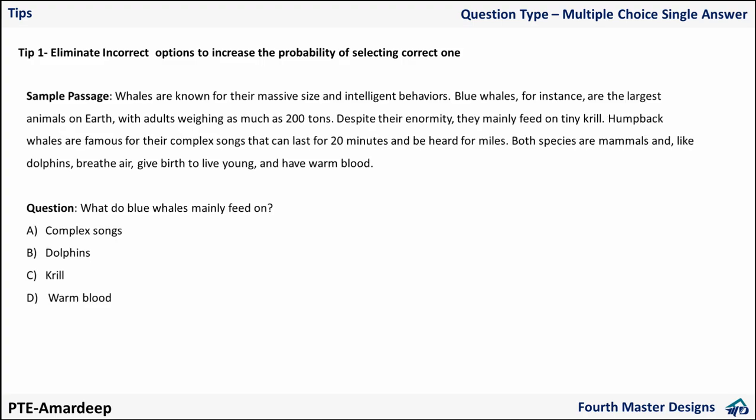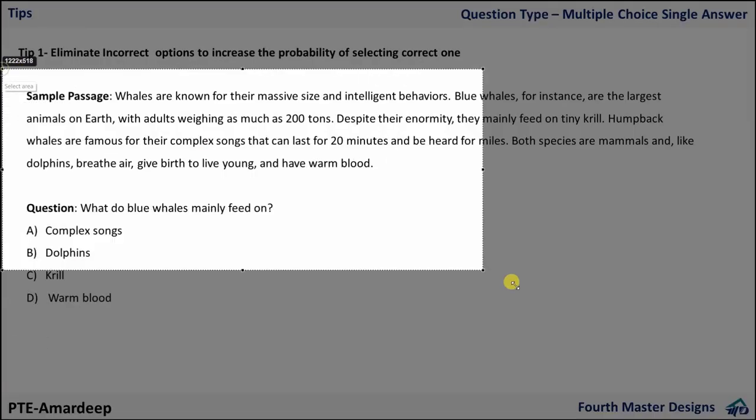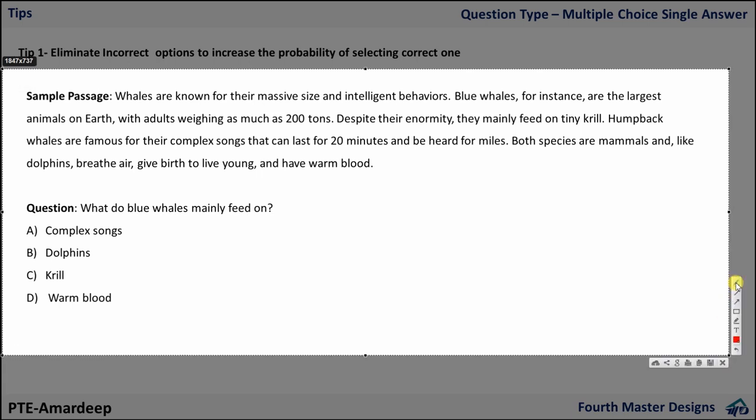We have this passage. Whales are known for their massive size and intelligent behavior. Blue whales, for instance, are the largest animals on earth, with adults weighing as much as 200 tons. Despite their enormity, they mainly feed on tiny krill. Humpback whales are famous for their complex songs that can last for 20 minutes and can be heard for miles. Both species are mammals and, like dolphins, breathe air, give birth.